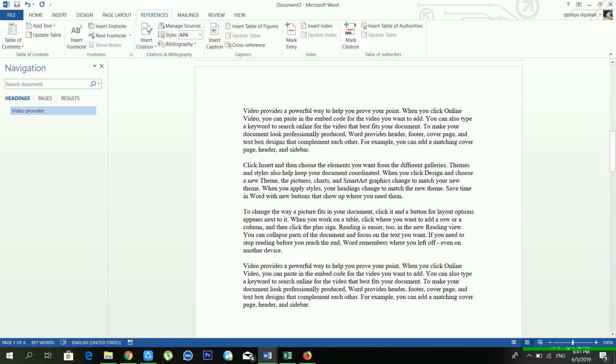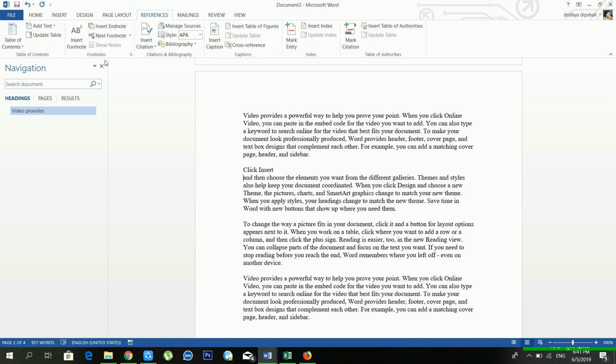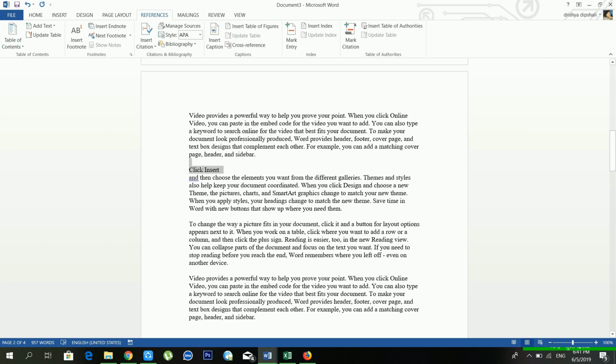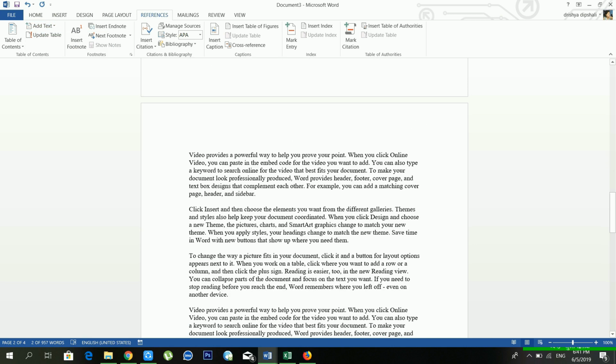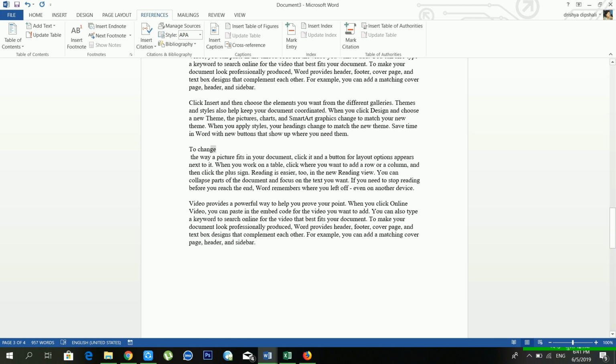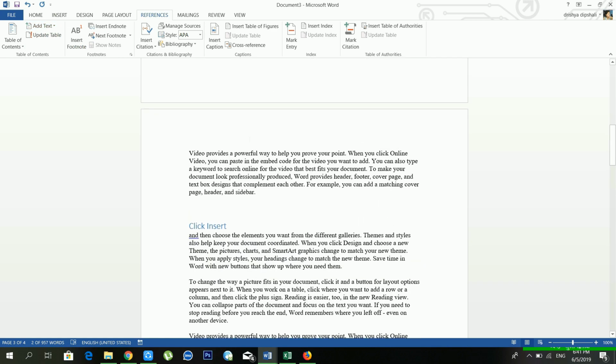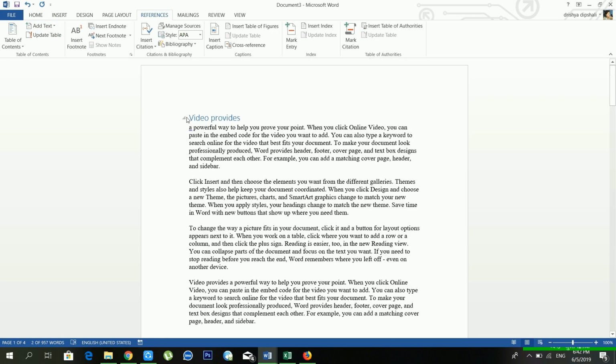Then I'll go to the second page and make another heading, and make it Level 1 from Add Text. I'll go to the third page and make a third heading, and make it Level 1 from Add Text. See, now there are 3 headings available inside my document, right?